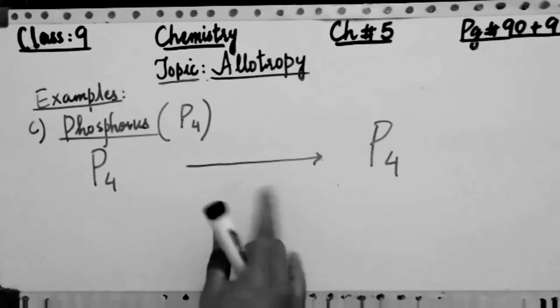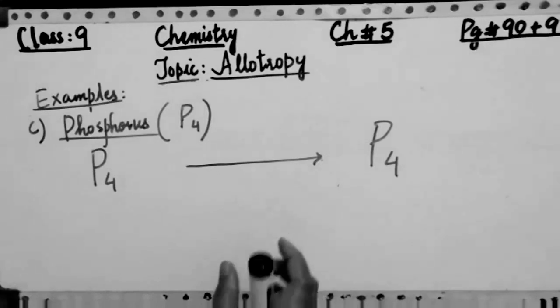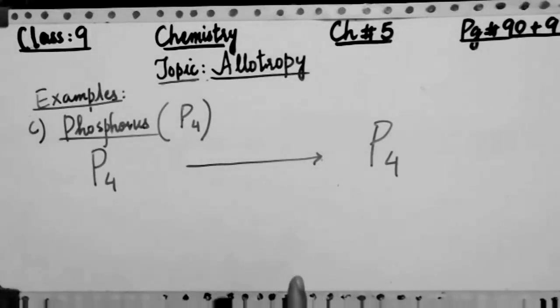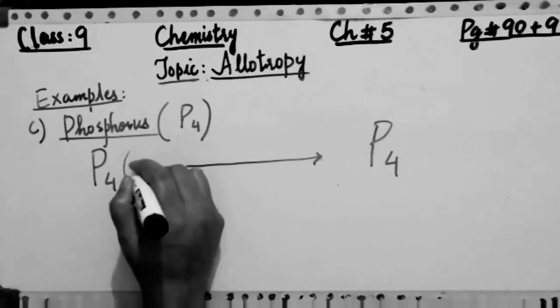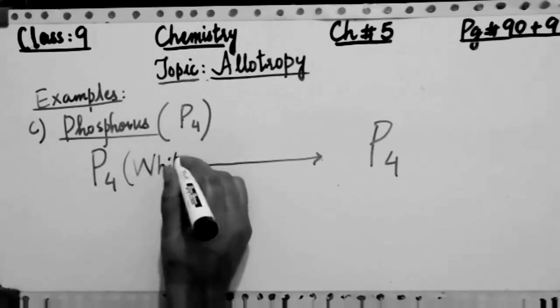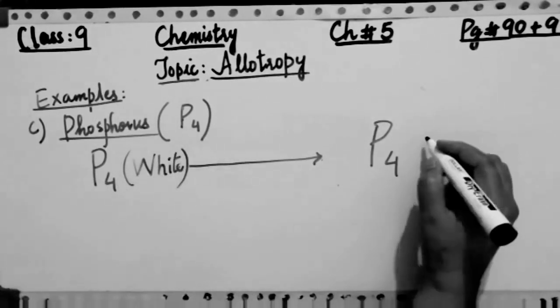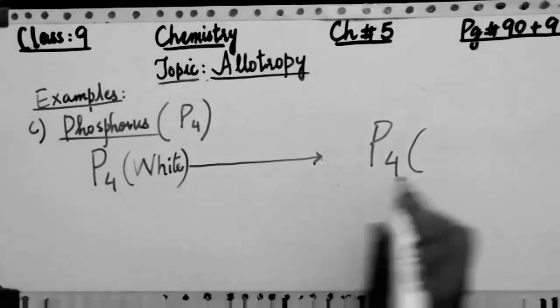What is the transition temperature in this case? 250 degrees Celsius, in which one of the most important things is that both have similar chemical properties but different physical properties. And what are those physical properties which are different? First is color. So I'm writing two colors along with these two allotropic forms.